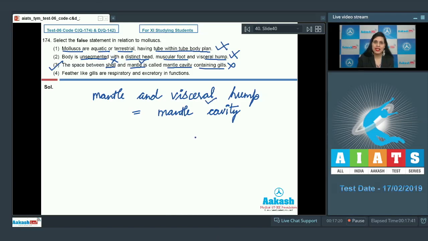And this mantle cavity in mollusks contain feather-like gills. The last statement is, feather-like gills are respiratory and excretory in functions. And as it is a correct statement, so this cannot be a correct answer to our question. Because these feather-like gills act as both respiratory as well as excretory organ in mollusks. So the correct answer to this question is option number 3. Let's proceed to the next question.